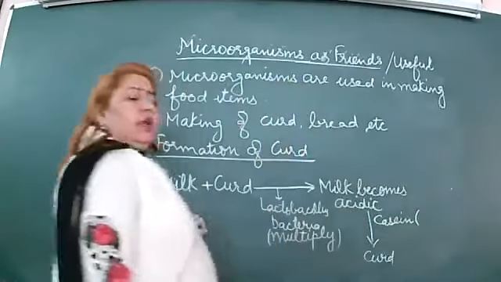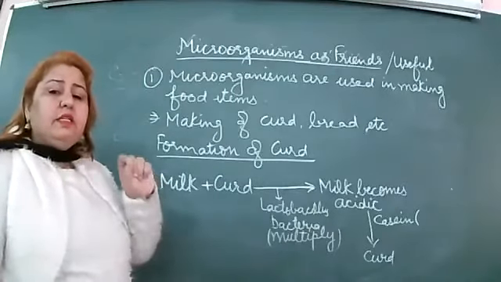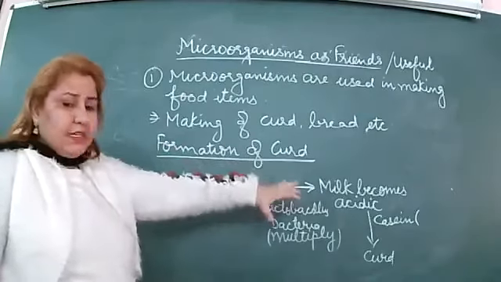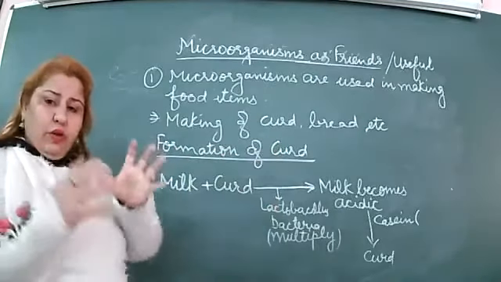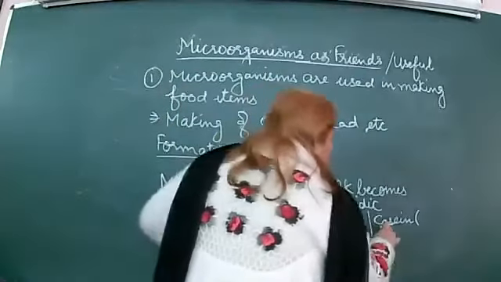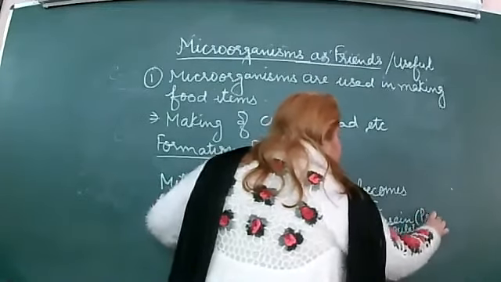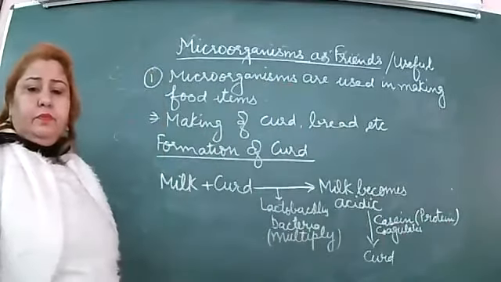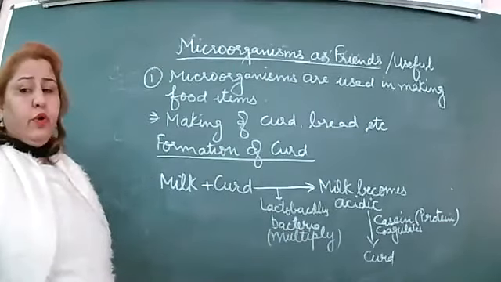The reason is, in milk a protein is present that is called casein. ठीक है? It coagulates. When the milk becomes acidic, that casein present in the milk, which is a protein, coagulates. Coagulates means इकट्ठा हो जाता है, and then the curd formation takes place. Write down: casein coagulates and the curd forms. And what is casein? This is a protein. Write down.